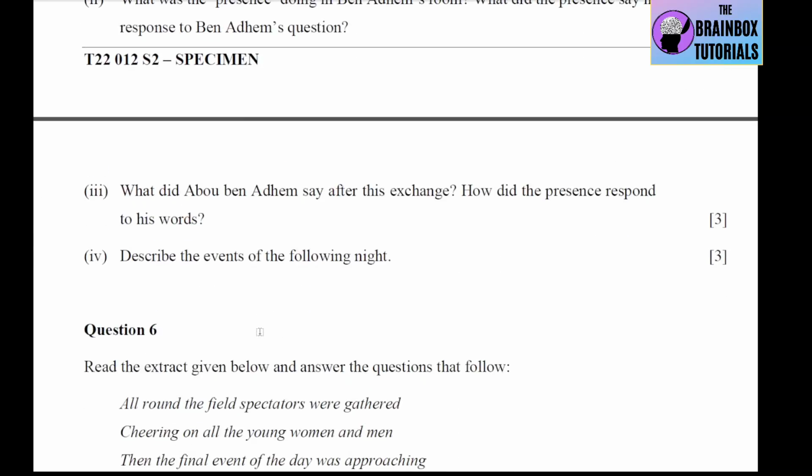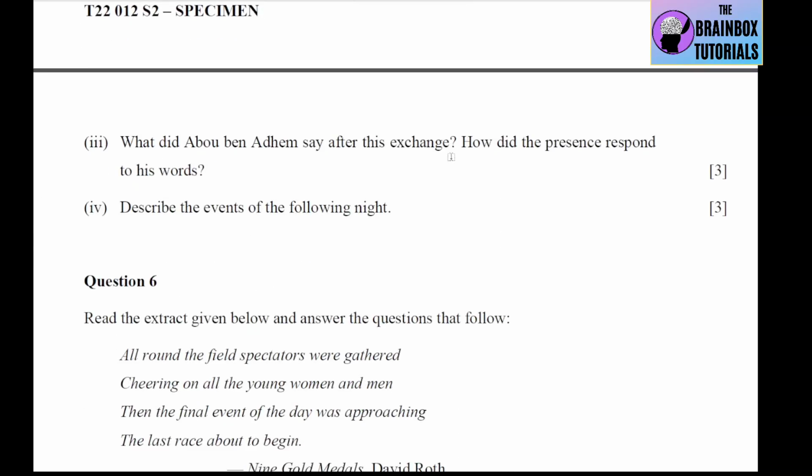Number 3 is, what did Abu Ben Adam say after this exchange? How did the presence respond to his words? So Abu asked the angel if his name was also there in the list. The angel replied in a no. Then Abu requested the angel to write his name in the list of those who loved their fellow beings. How did the angel respond? The angel wrote his name and vanished.